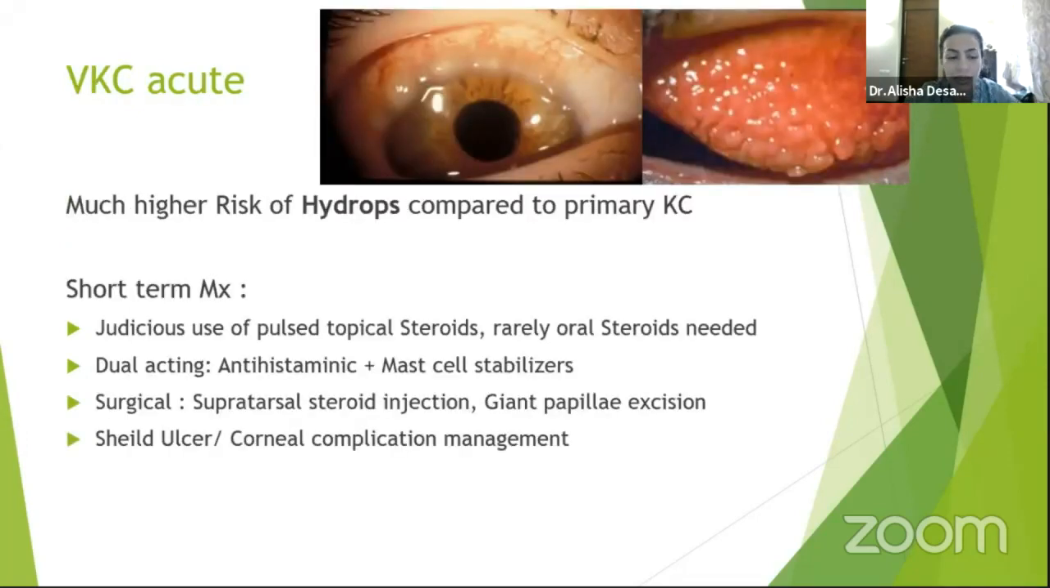So let's talk about the ones that we can make a difference to, like VKC. In the acute case, VKC, of course, has a much higher risk of keratoconus as compared to primary keratoconus. Short-term management is with topical steroids, pulsed. We may rarely need oral steroids, especially in a case of a corneal complication. Dual-acting antihistaminics and mast cell stabilizers like olopatadine and bepotastine that we are now using. Surgical management in these acute situations may include a supratarsal steroid injection, the giant papillae excision, and shield ulcer treatment we are all aware of.